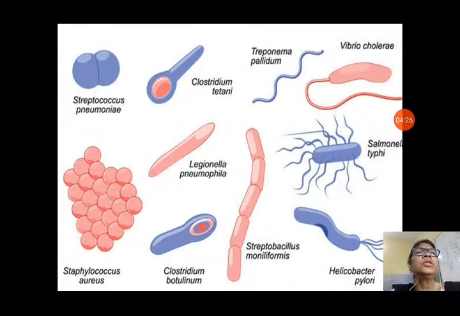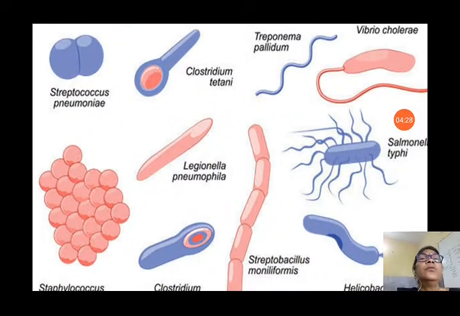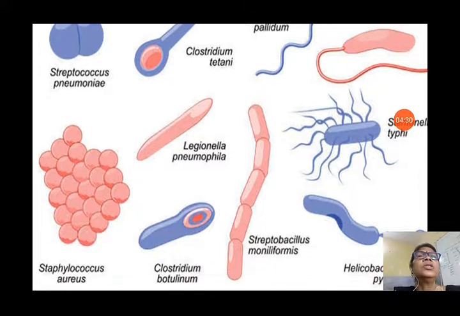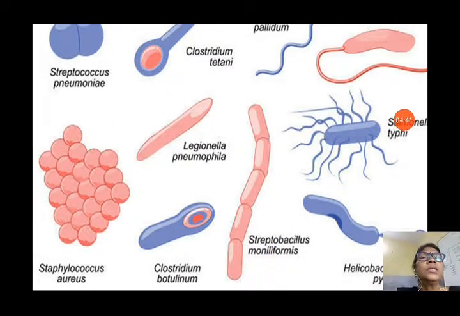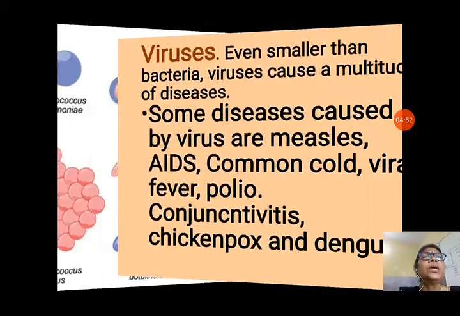You can see in this picture various types of bacteria that can cause us various diseases, like Staphylococcus causing pneumonia, Clostridium tetani causing tetanus and many others, that is Staphylococcus aureus, Clostridium, Bacillus, many types there, and Salmonella typhi that can cause typhoid. So many types of bacteria are shown in this picture that can cause many types of diseases.